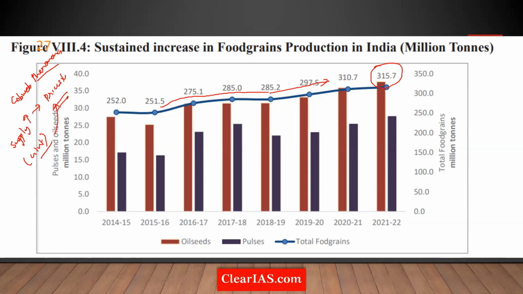When prices crash, these farmers think they will not be able to get the returns that they expected. So the coming year, they think, no, we'll not go for pulses, we'll go for some other crops. So the area under cultivation comes down the next year. In that year, the supply falls. When supply falls, the prices increase.